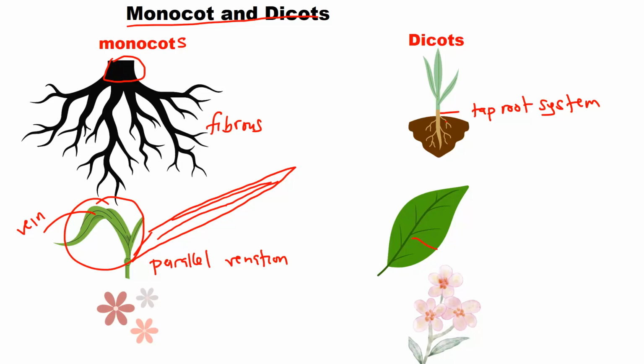Then here, as you can see, the veins are branching. So this is what we call net venation. So here you have net venation. That is something that you should understand.